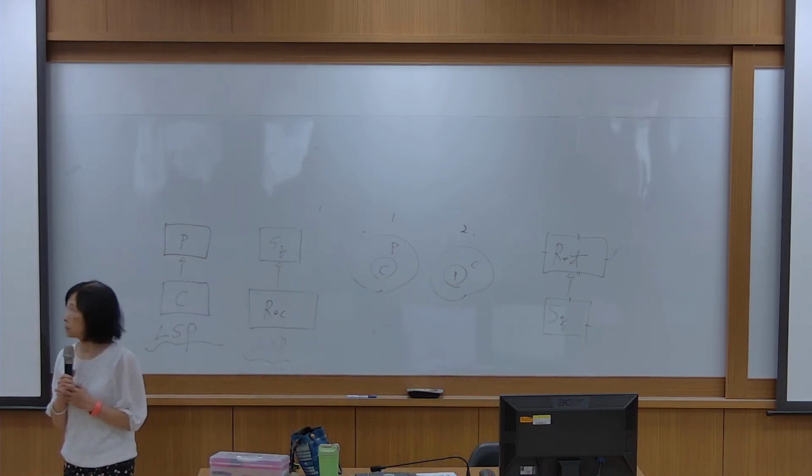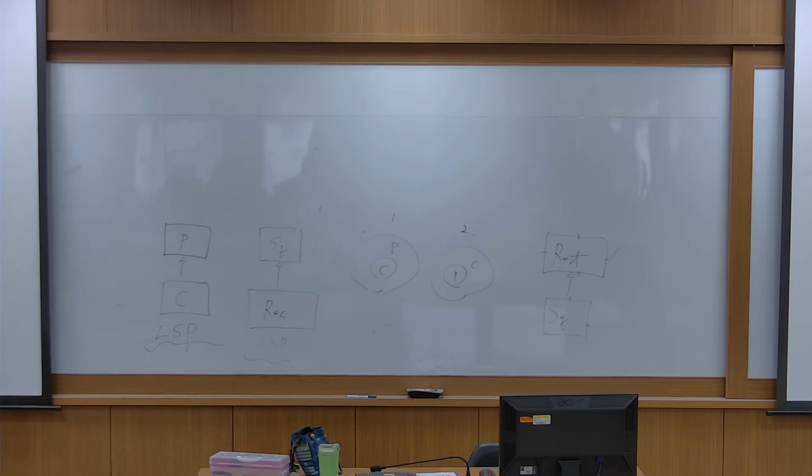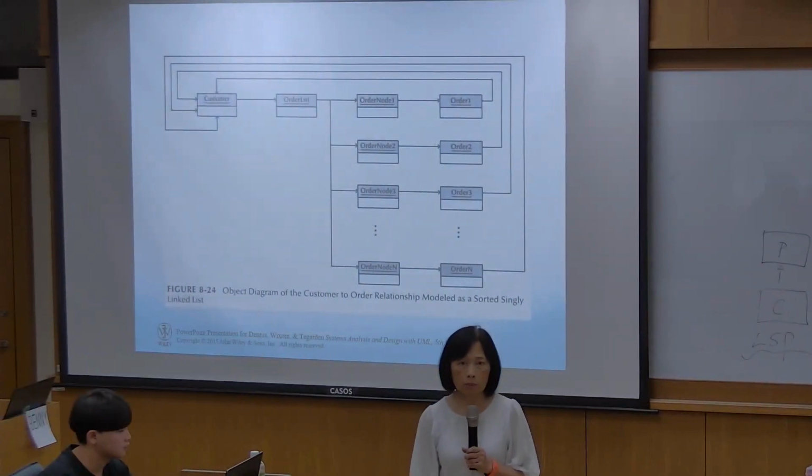So Alice, when we see this customer and order list, which one depends on which?